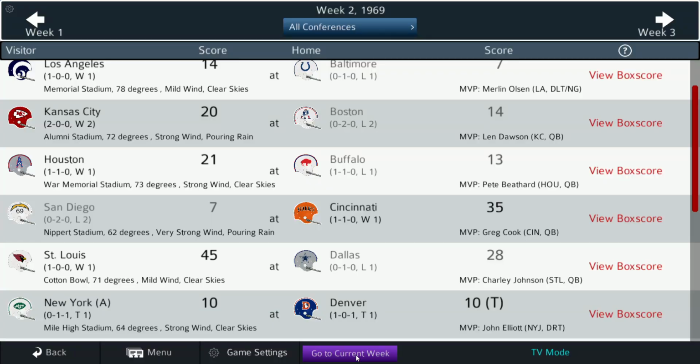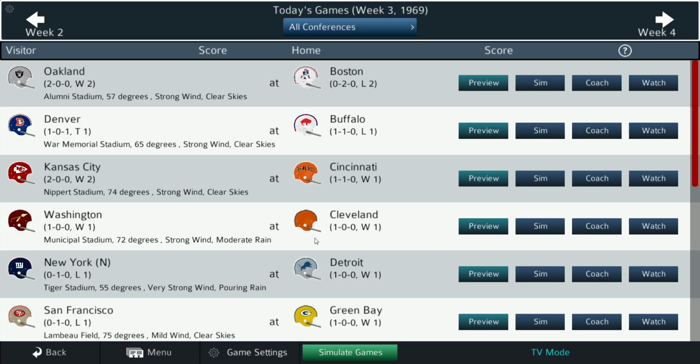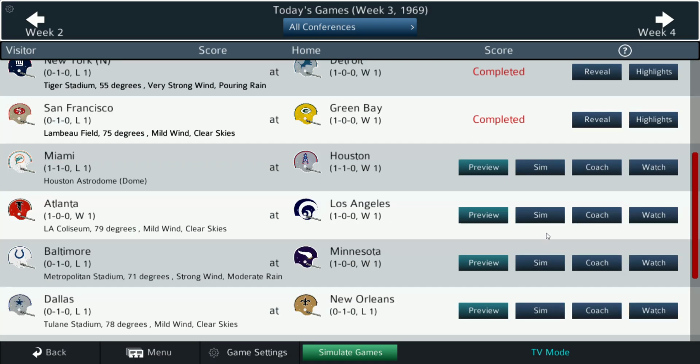So let's go to the current week. Let's stay with the NFL now. To change the rule set, let's go ahead and sim this one, this one, this one. Falcons, Rams, Colts, Vikings.